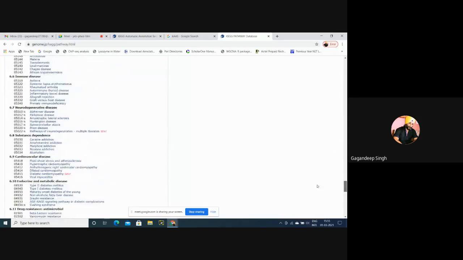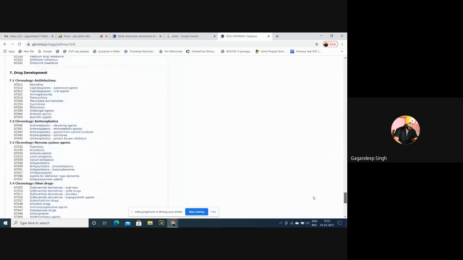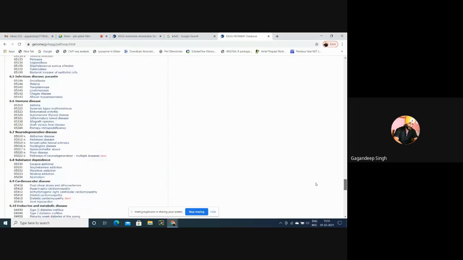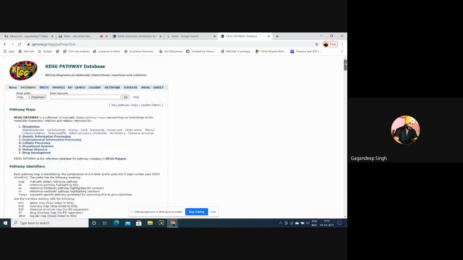If we are working on plants, then we should just reject these human ones. If we are working on drug development, then we can find which particular pathways are regulated by the particular genes that we have selected for some human diseases. We can easily find our genes which are residing on these particular pathways.